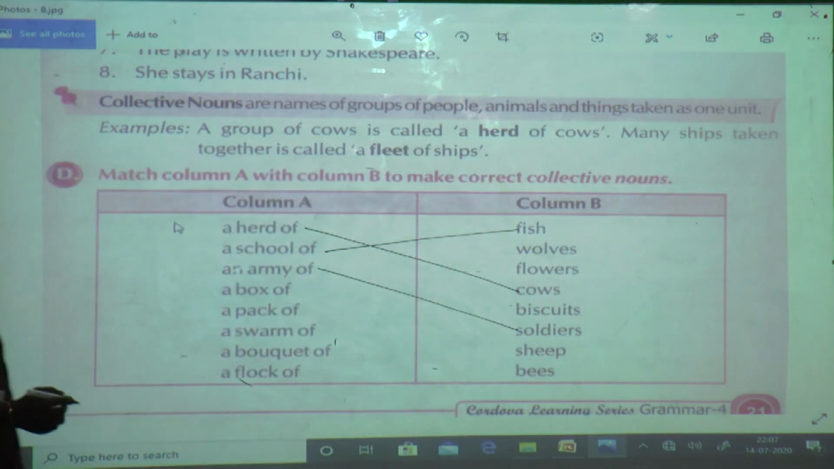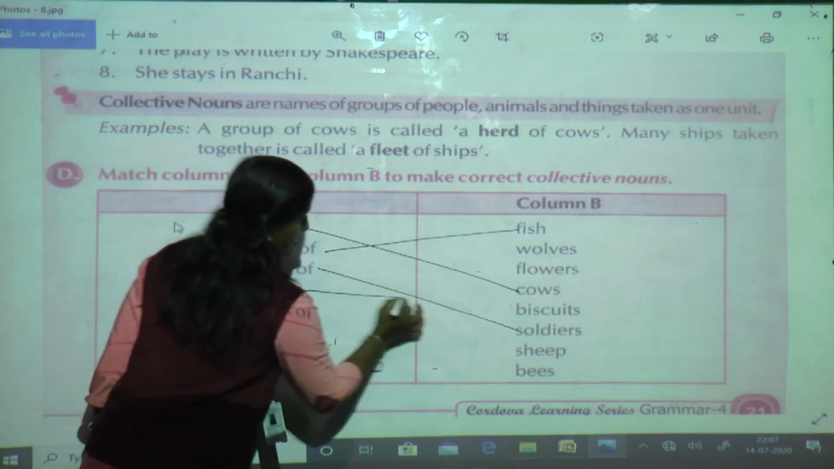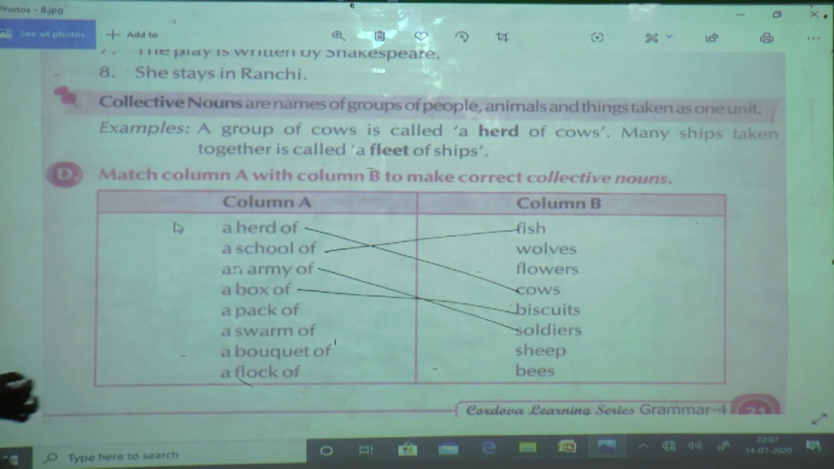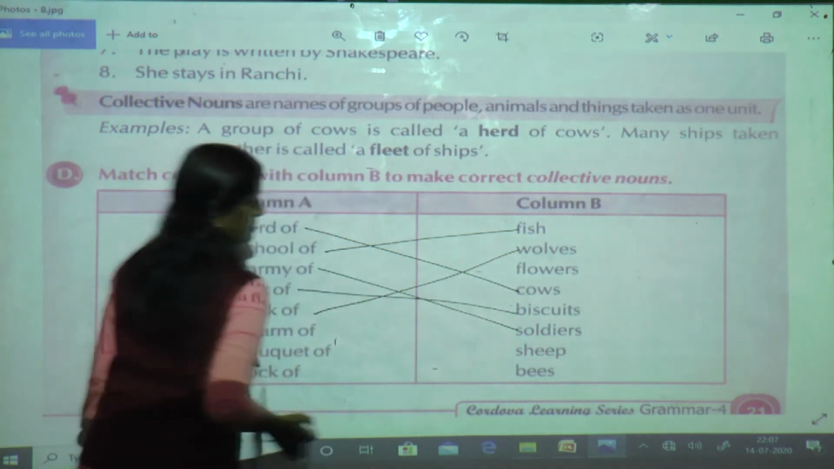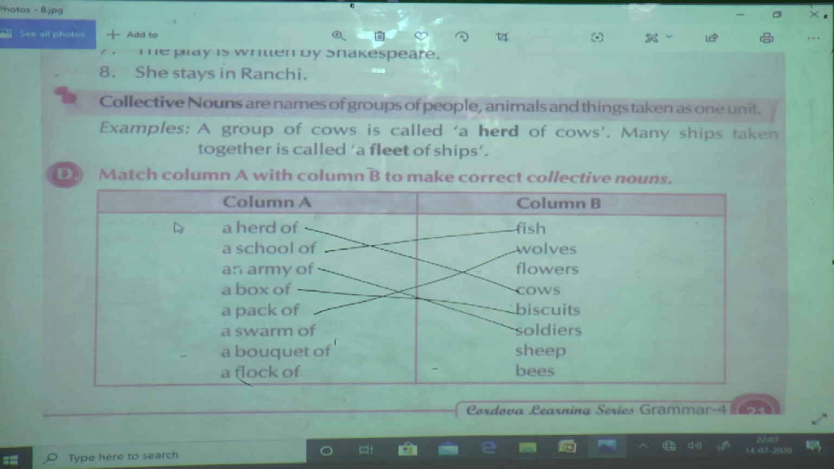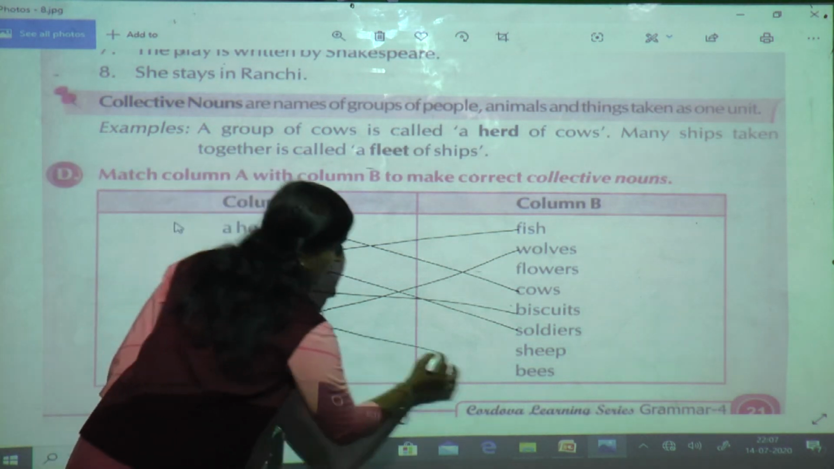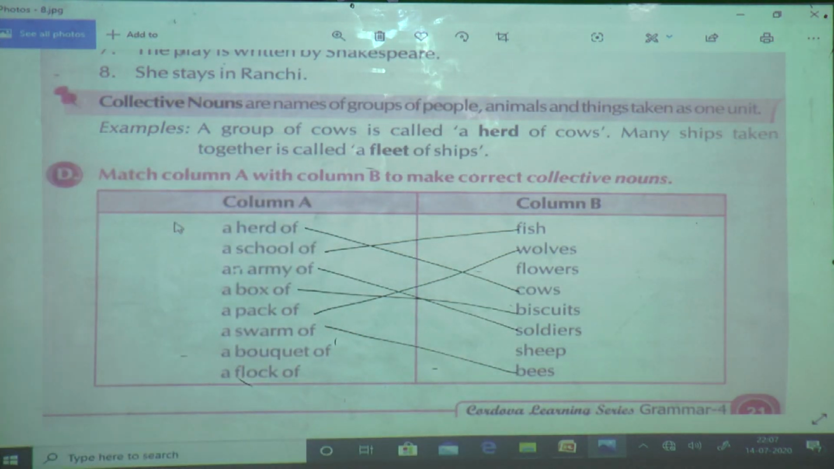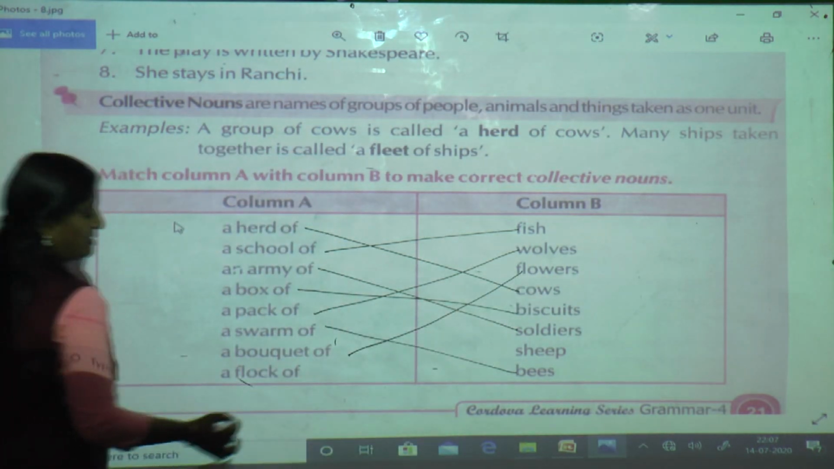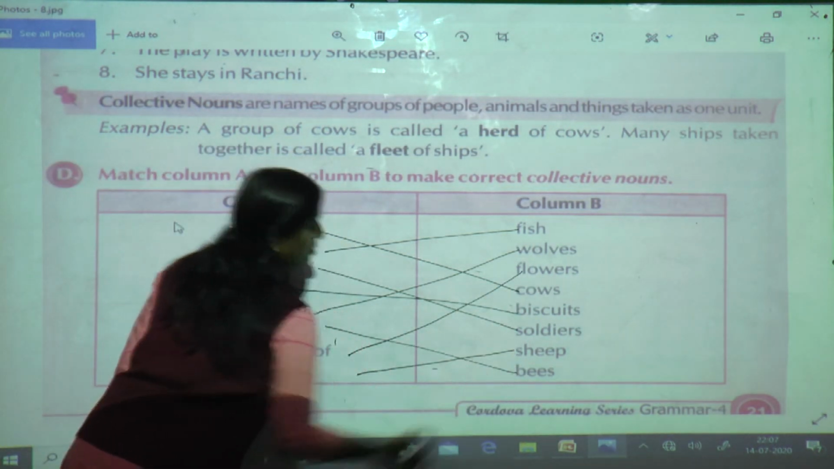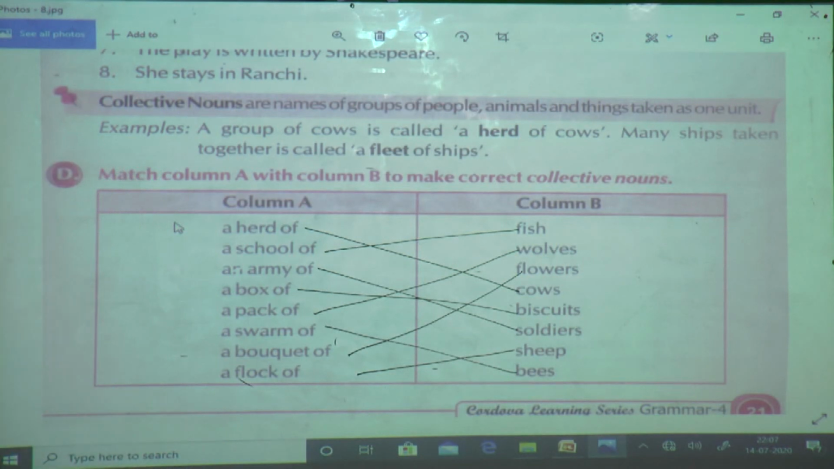Next, a box of biscuits. A pack of wolves. A swarm of bees. A bouquet of flowers. And last but not the least, a flock of sheep.